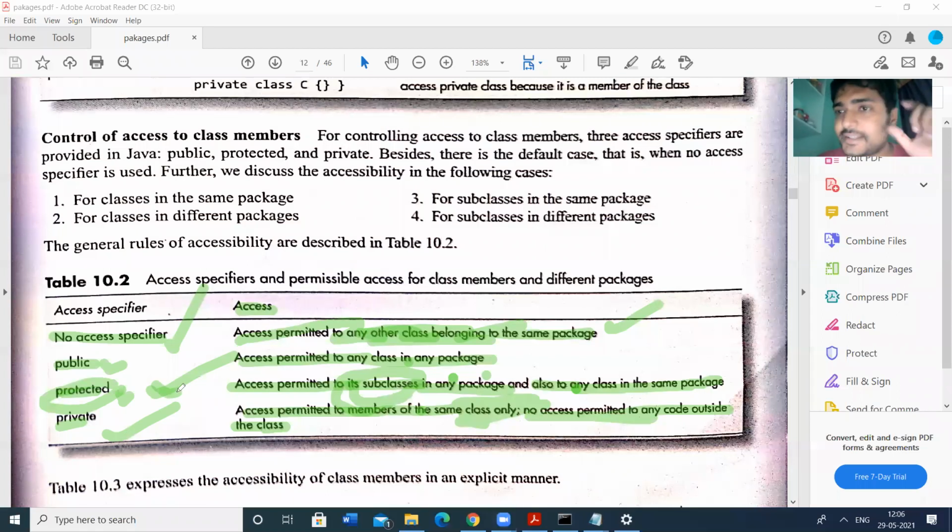Protected means within that package, and it can include other packages also, where the other package's class must be a subclass of that one. Public means any package. No access specifier means within that declared package. So that is the difference between these access specifiers.